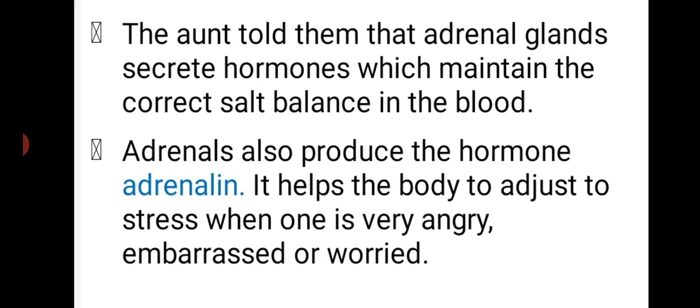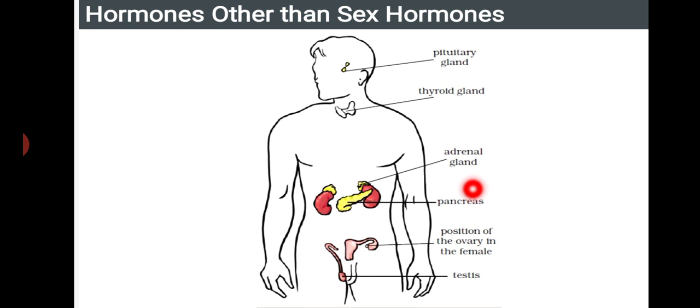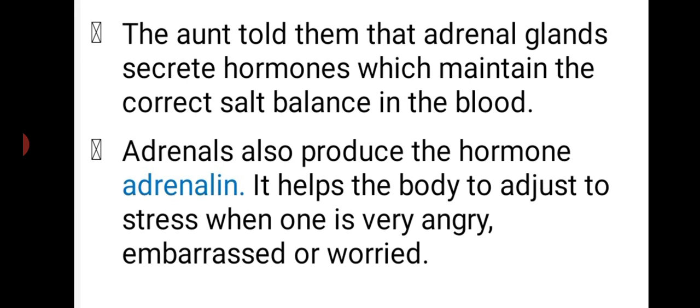Another thing we have is the adrenal glands. Adrenal glands secrete hormones which maintain the correct salt balance in the blood. Another gland we have is above the kidney. You can see here the adrenal glands above the two kidneys. This adrenal gland is mainly responsible for maintaining the correct salt balance. Salt balance is nothing but the salts present in the blood, like sodium, magnesium, calcium and many other salts, which are controlled by adrenaline.